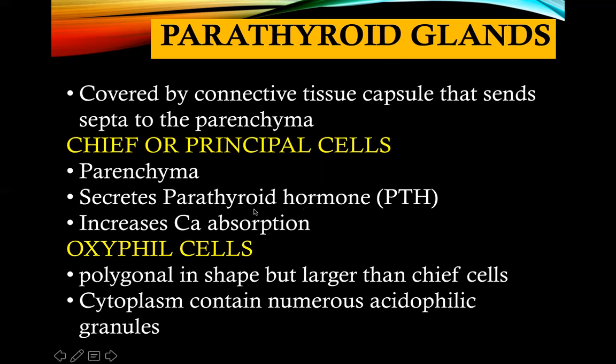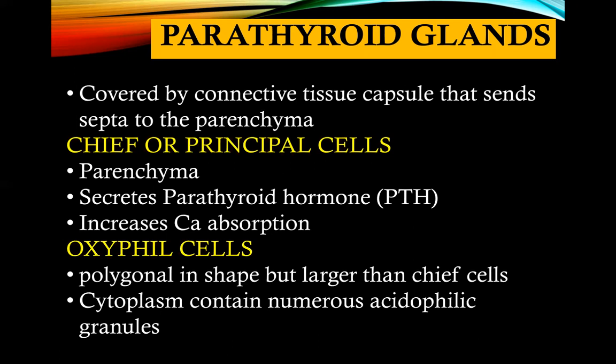Meaning, the level of your calcium, if parathyroid hormone is being secreted, will become increased. Okay? Increase, tataas. This is in contrast with the parafollicular cells that are found in the thyroid gland secreting the hormone calcitonin.